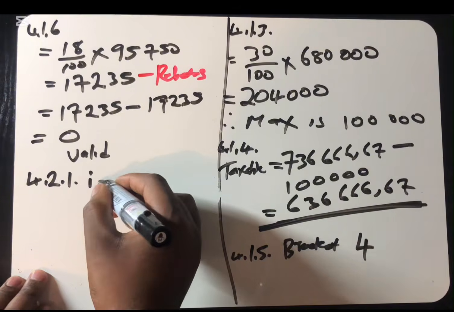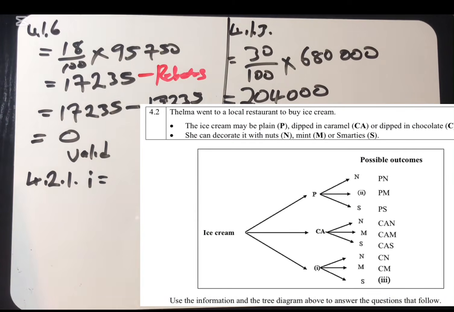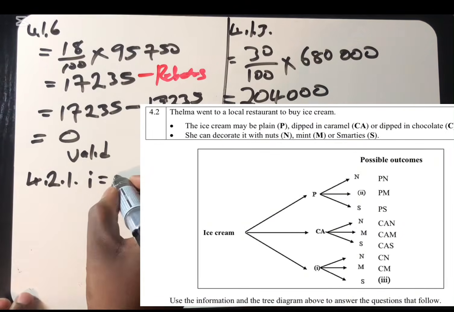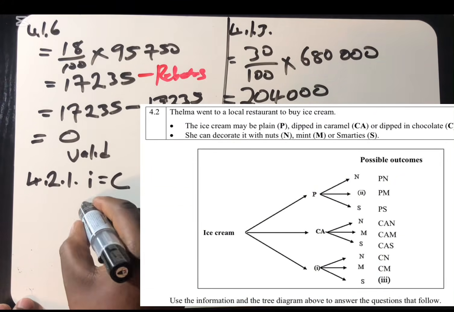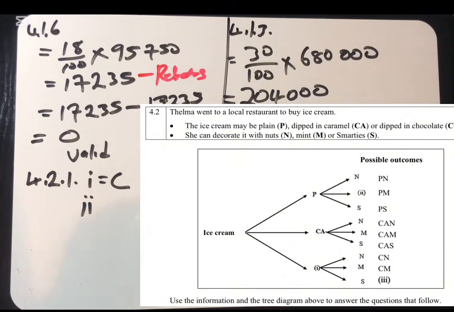Roman figure 1. If you can check the Roman figure 1 there, what does it want? We are having P, C, A. This one is going to be for C, which is chocolate. Roman figure 2. Let's look at Roman figure 2. What does it want?